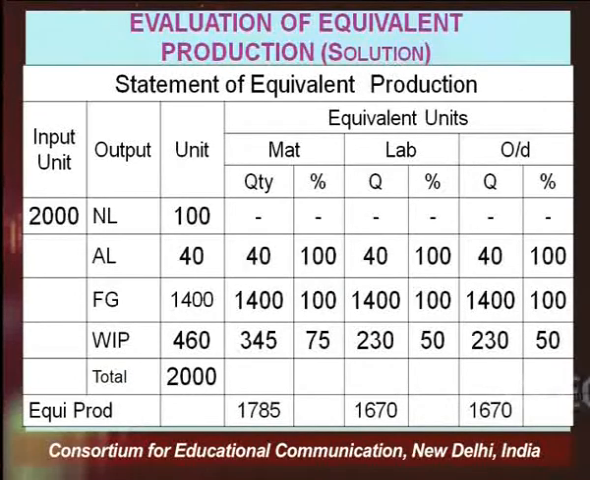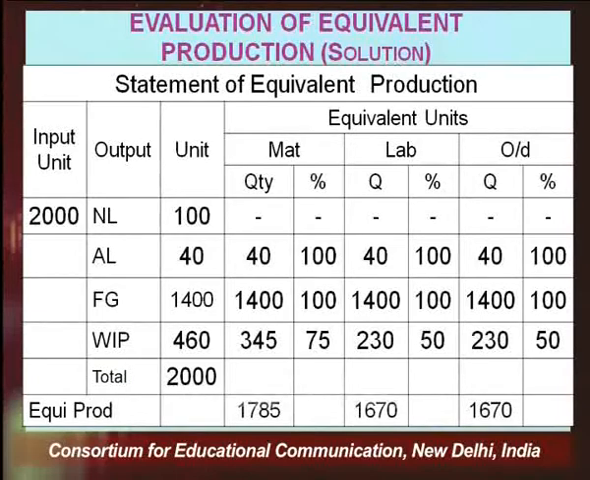So units introduced are 2000 units. Output is NL meaning normal loss, AL meaning abnormal loss, FG meaning finished goods, and WIP meaning work in progress. Out of these 2000 units, I already told you that 5% is the normal loss. So 5% of 2000 units comes to 100 units. This is your normal loss, and I said earlier that for normal loss there is no equivalent production, no equivalent units that we show, right?